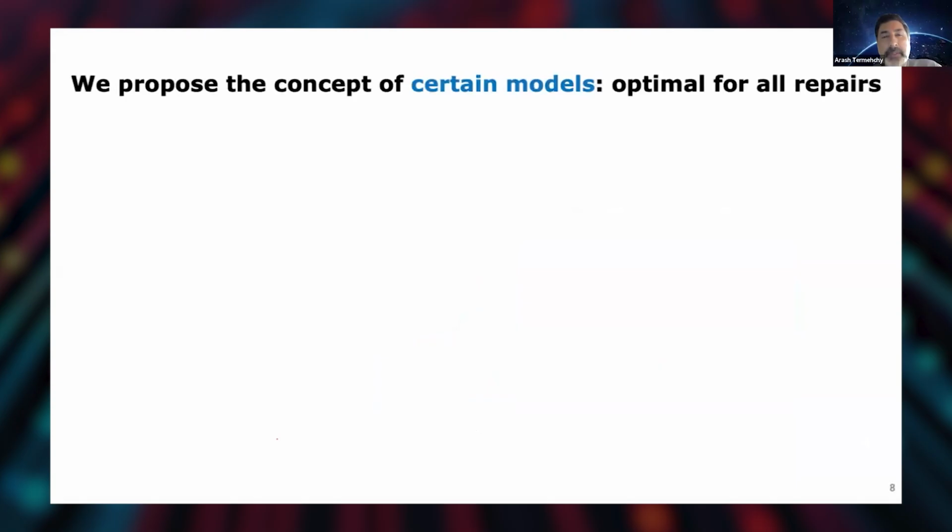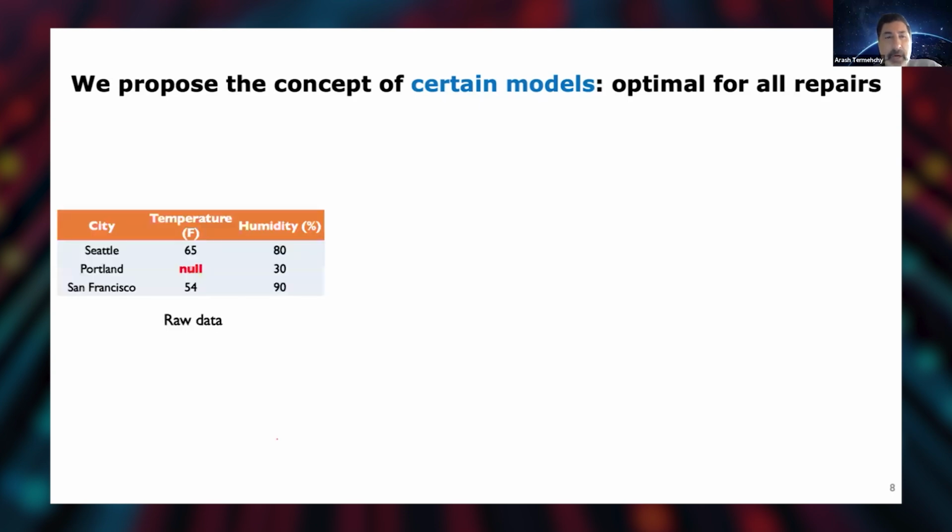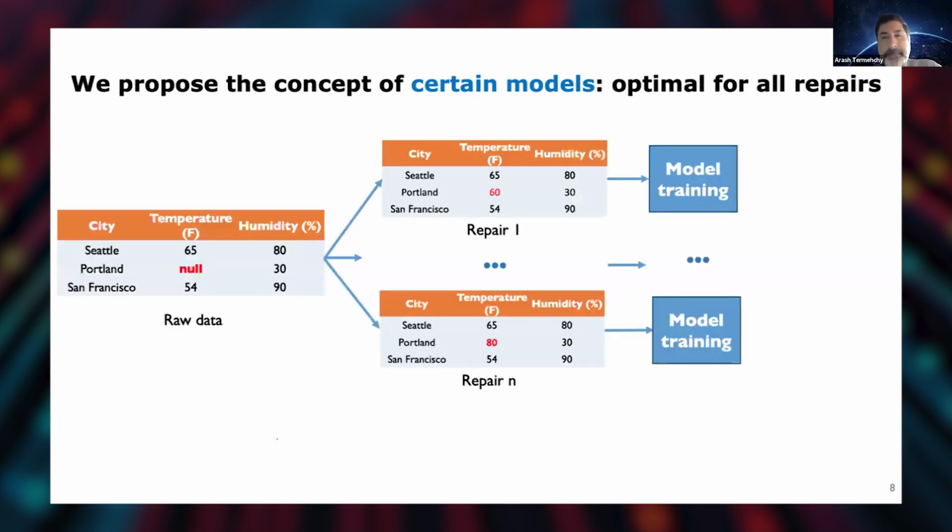Now I'm going to propose a concept called certain models, which is a model that's optimal over all these possible repairs, right? So if I have raw data, or my original data set, let's assume that I create this set of all possible repairs for this raw data. It's usually a huge data set.